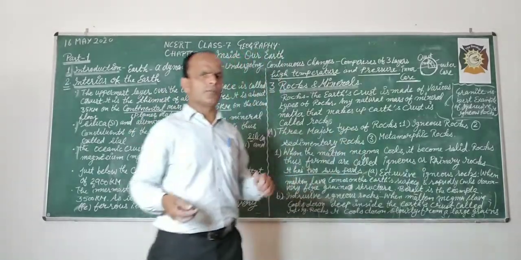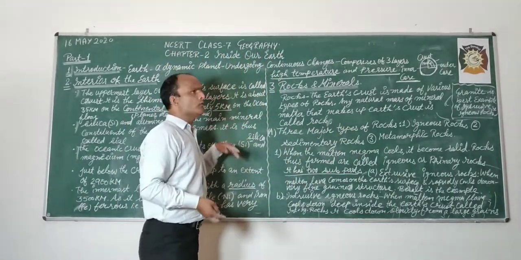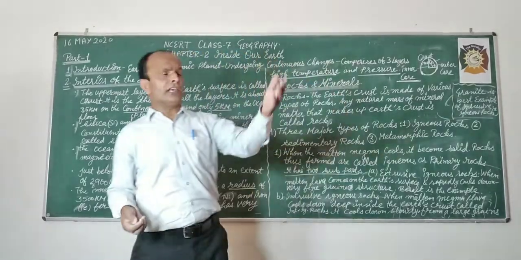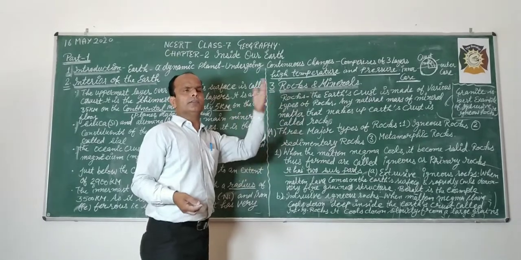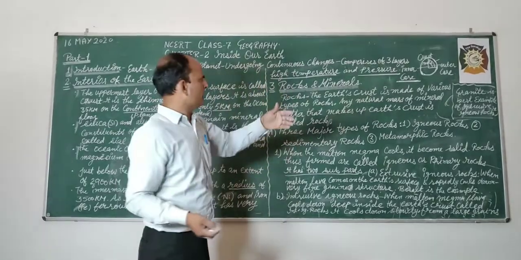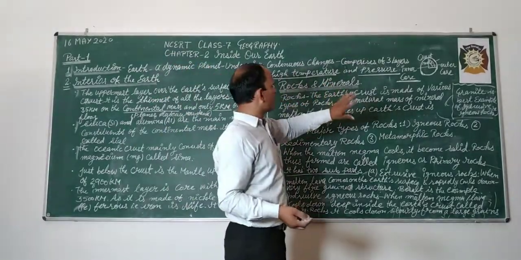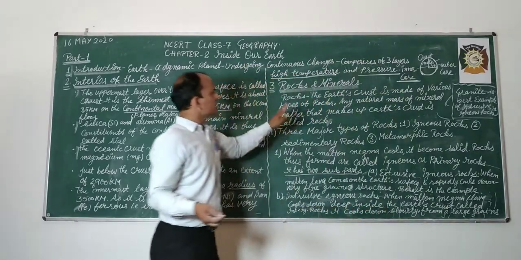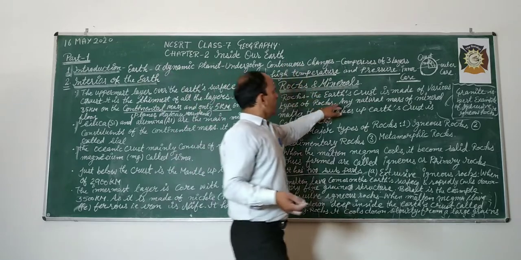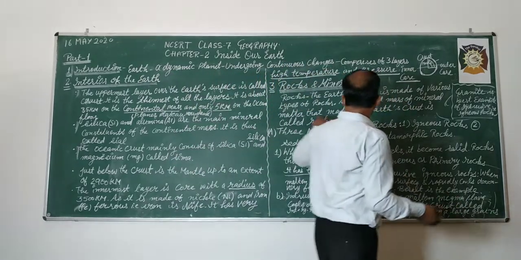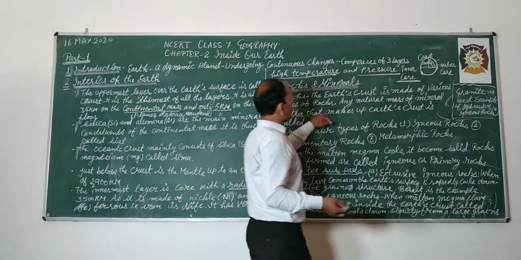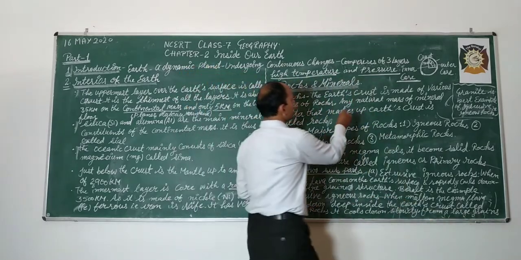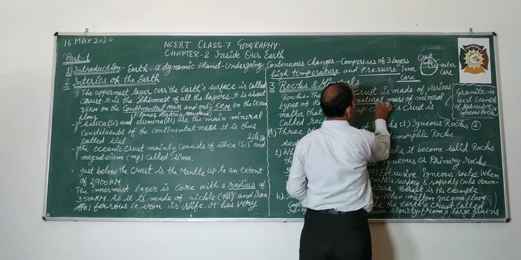Whenever you go to any state, here in Bihar, or in hilly areas like Nainital and Himachal Pradesh, you will find certain types of rocks. Any natural mass of mineral matter that makes up the earth's crust is called a rock. This is the definition of rocks.